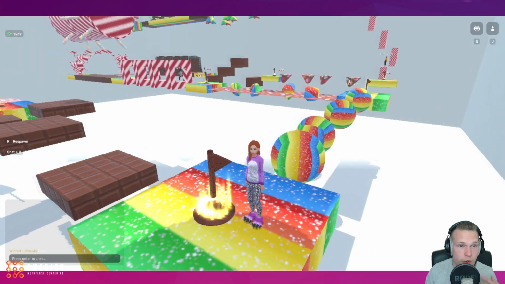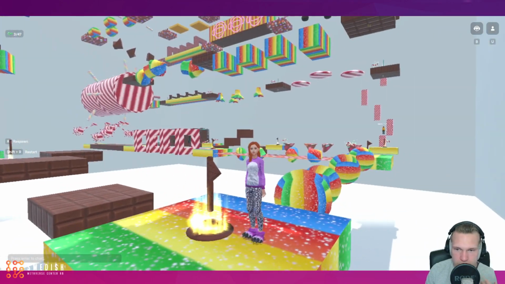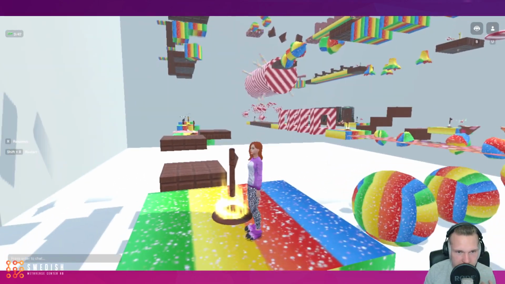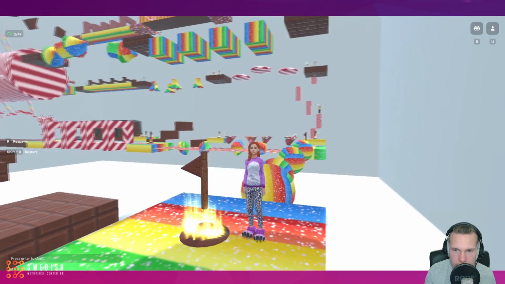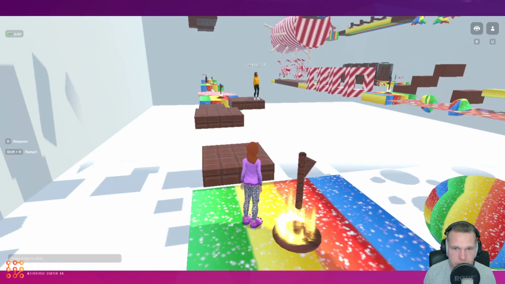But we can see also, around us, we have a lot of other people currently playing. They are a little bit off in the distance, so I can't see them close up right now. I'll have to get further on the map. Oh, here's one right now, actually. Let's see if she makes it across.